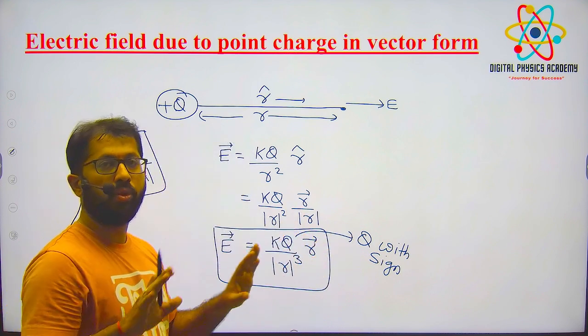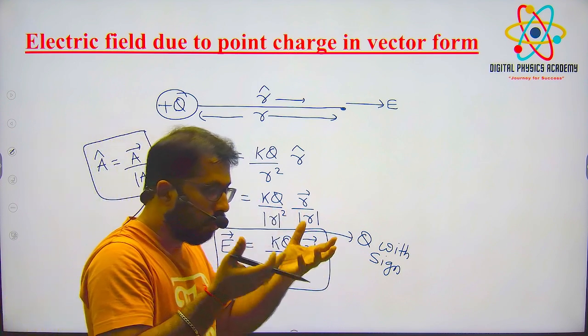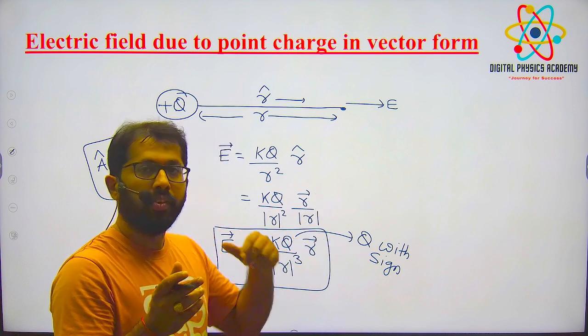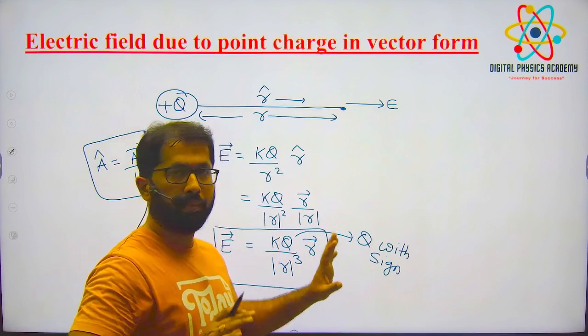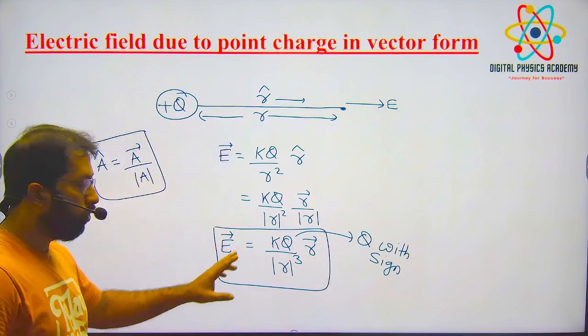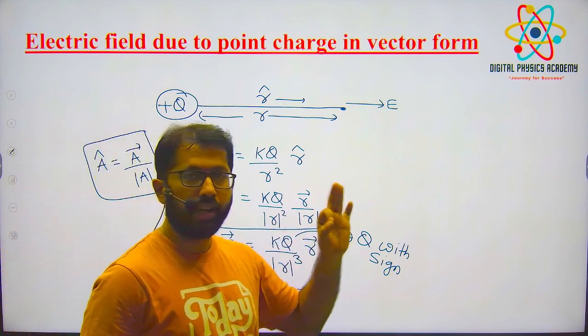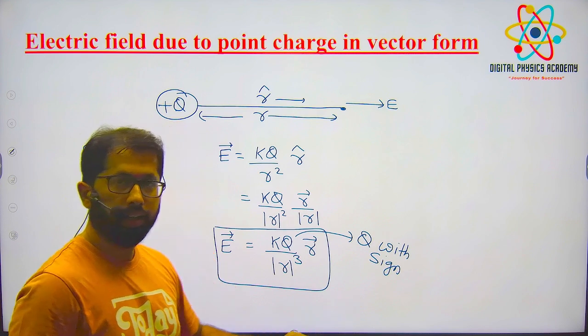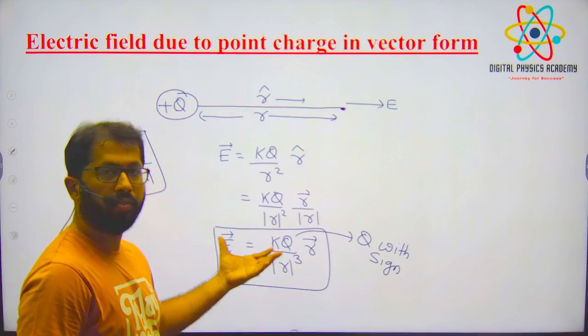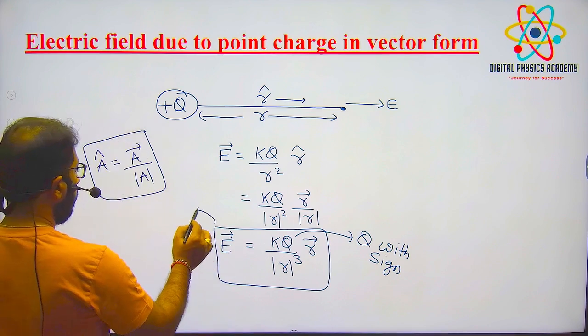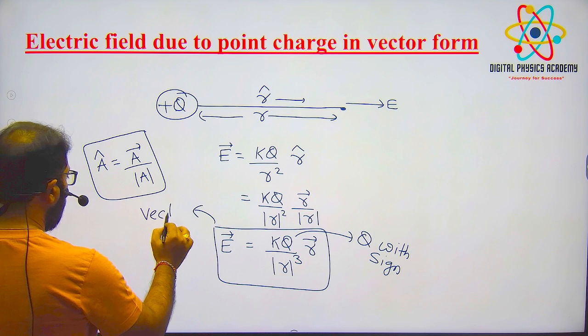But in scalar form, don't take the sign, because when we are adding vectorially, the sign and direction will automatically be taken care of. No need of substituting minus. Understood here? So the formula for electric field is k q by r square, and here k q by mod r cube into r vector. This is in vector form.